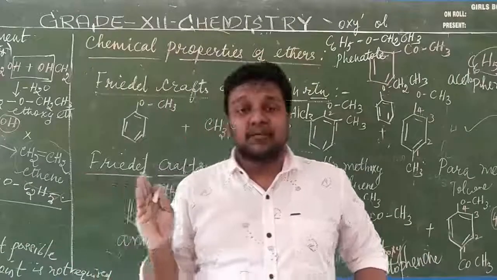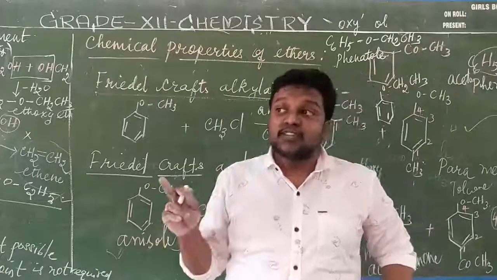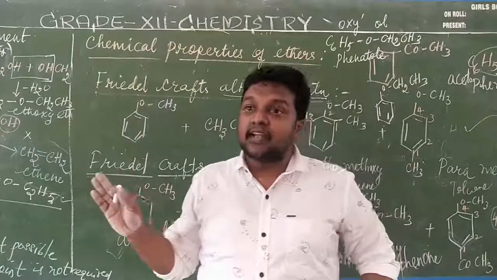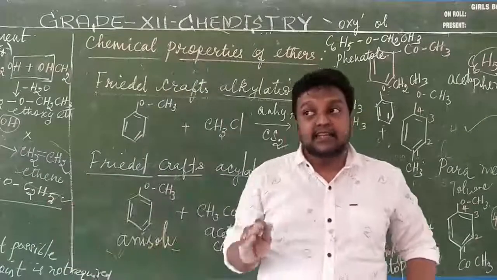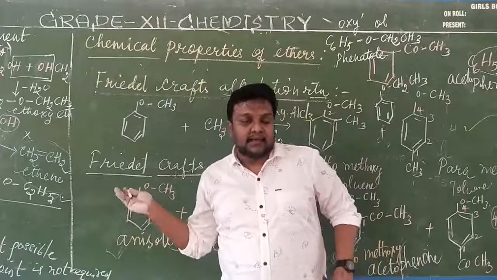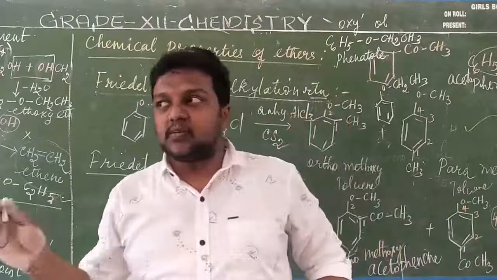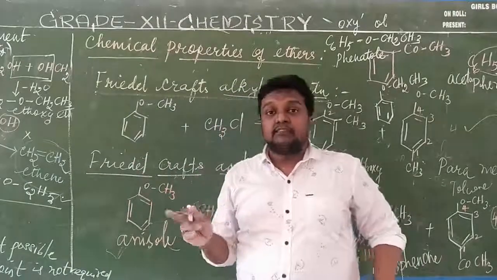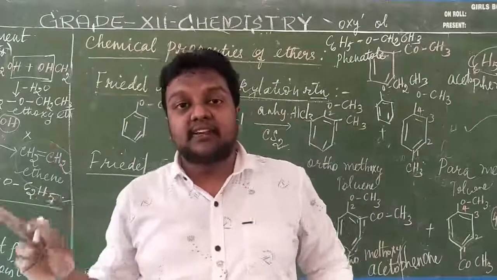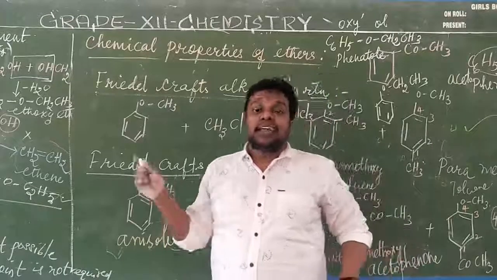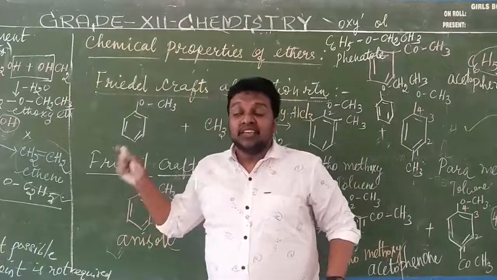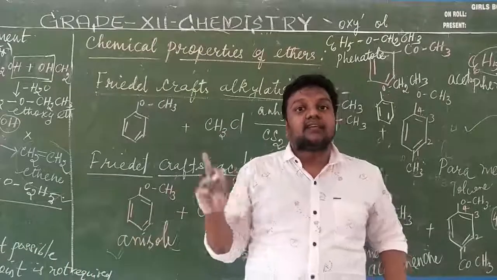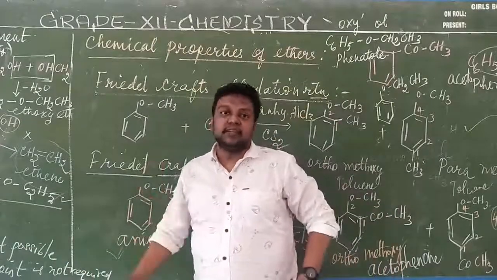In the nitration reaction we use a nitrating mixture, whereas in the halogenation reaction we use ethanoic acid and bromine water. In Friedel-Crafts alkylation we use an alkyl halide. In the acylation reaction we use acetyl chloride. CH3COCl is called acetyl chloride. What are the catalysts that we are using for the alkylation reaction? Carbon disulfide, and the catalyst is anhydrous aluminum chloride. In the Friedel-Crafts acylation reaction, carbon disulfide is not required; rather we use anhydrous aluminum chloride.